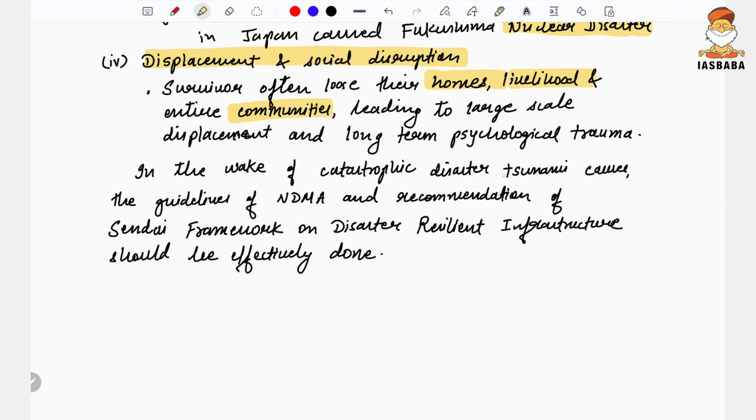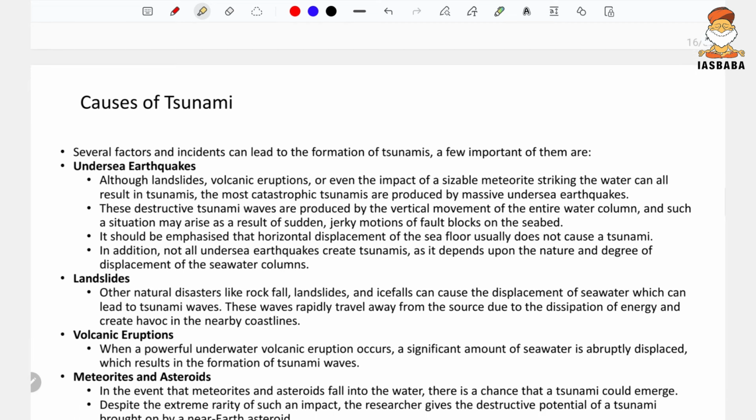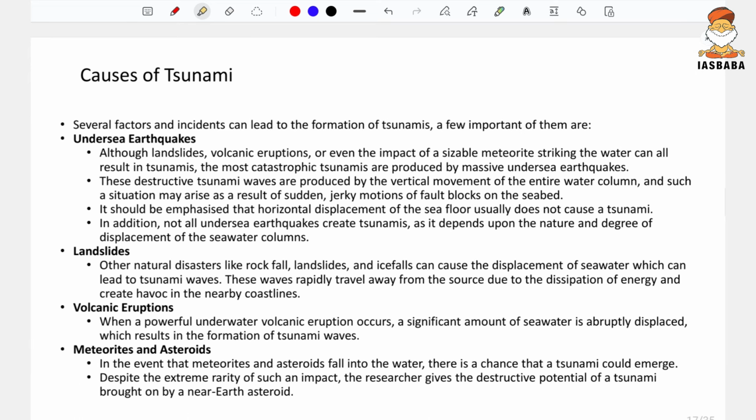So, in the wake of the catastrophic disaster the tsunami causes, there are the guidelines of NDMA. In the conclusion, you can write what the NDMA guidelines are. The NDMA guidelines and the recommendations of the Sendai framework on disaster resilient infrastructure should be more effectively implemented. So here in the conclusion, you should also mention how the mitigation of the tsunami can be done.